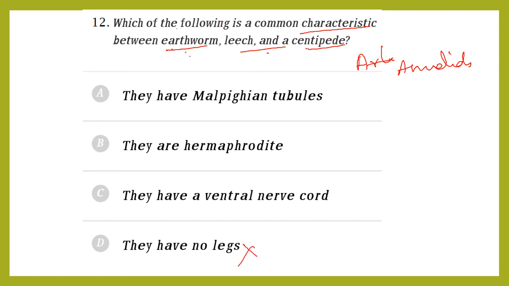So this option goes wrong. Then they have Malpighian tubules? No. They are hermaphrodite? Some earthworms are hermaphrodite, but other two no. They have a ventral nerve cord. This is the correct option. So go for C.